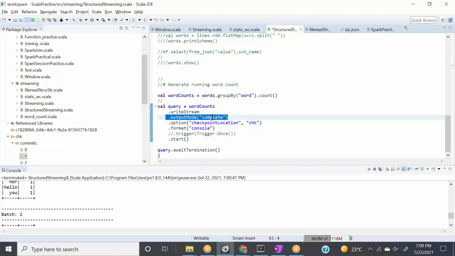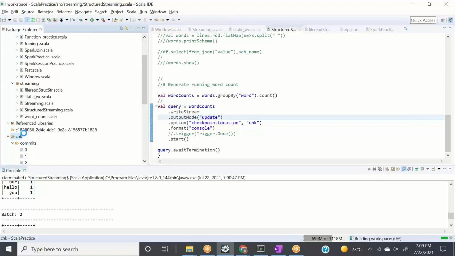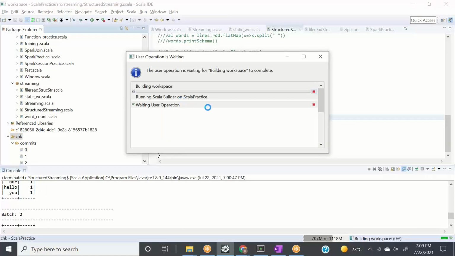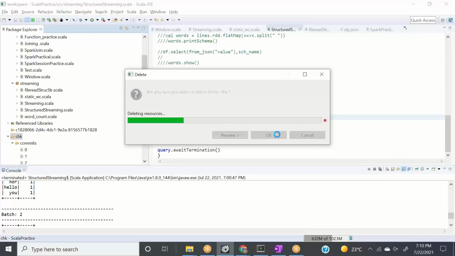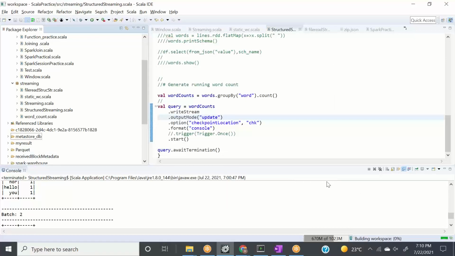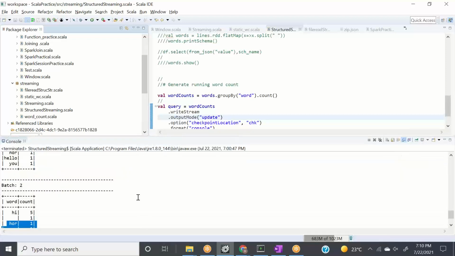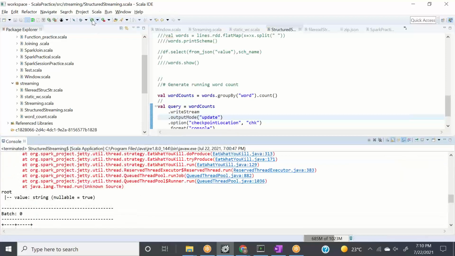Let's see if update mode can work here. So I'll say update, and I'll change the code here. I'll delete this directory, and let's see if it's working. Okay, and let's run this.